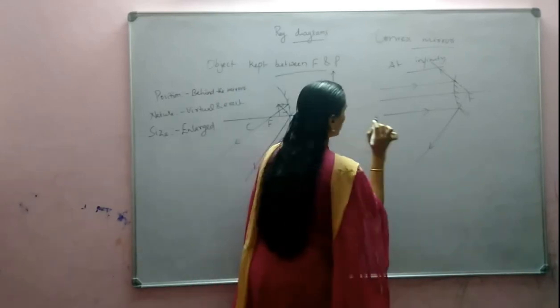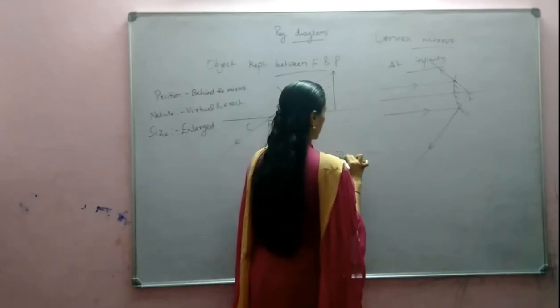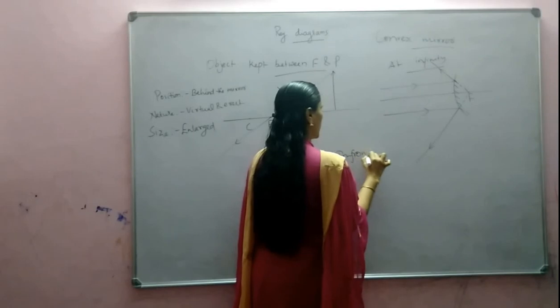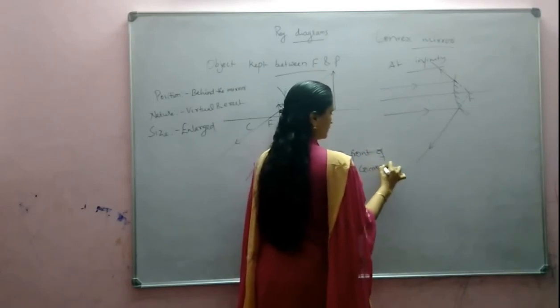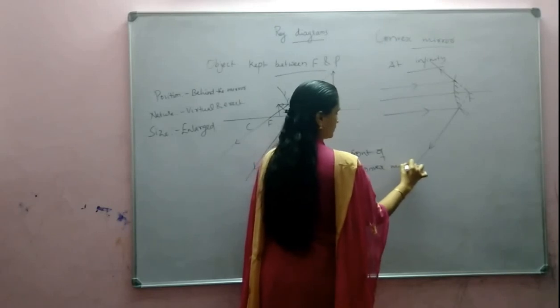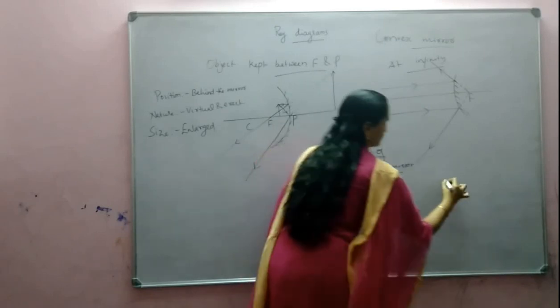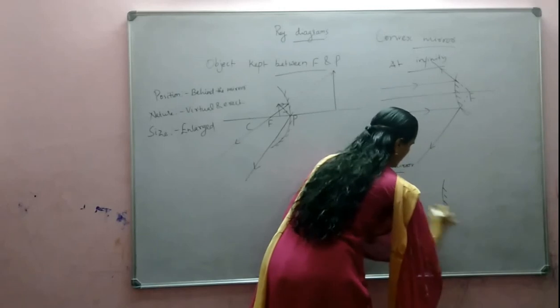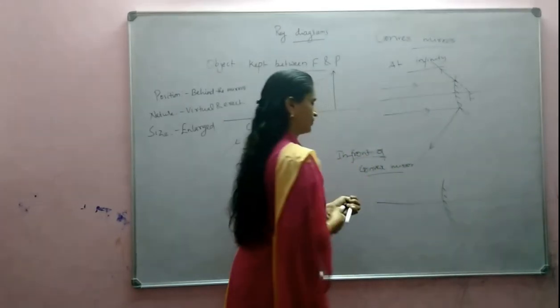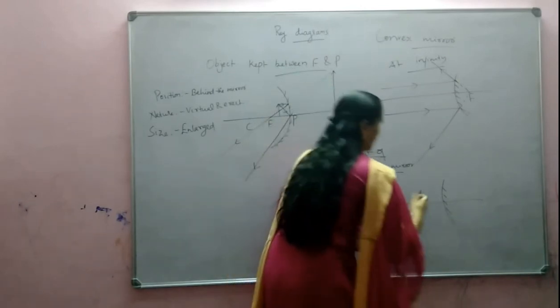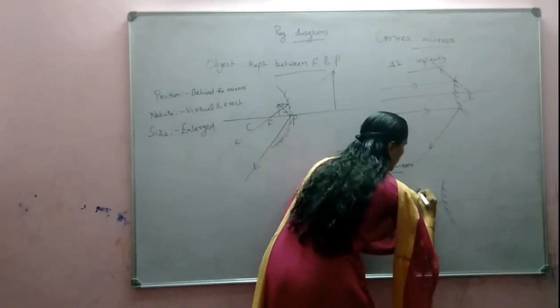Now, anywhere in front of the convex mirror. Anywhere you can keep the object in front of the convex mirror. We are keeping an object here. Okay, anywhere you can consider.